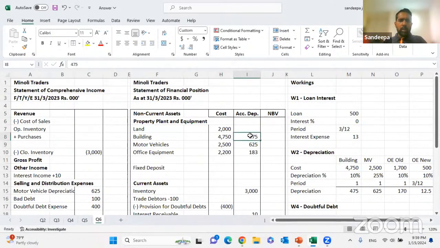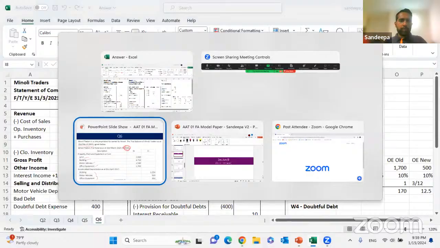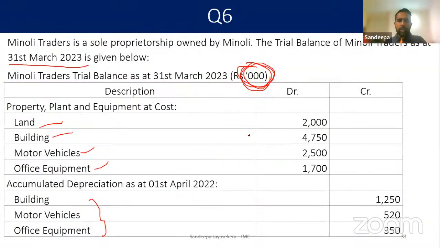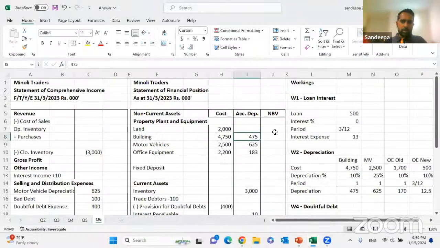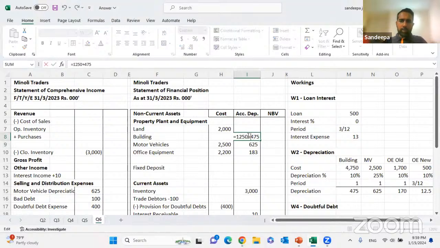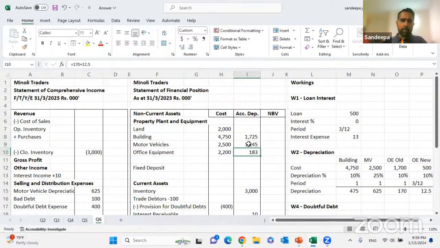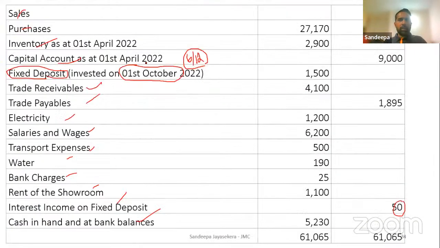Right, we'll put the accumulated depreciation as well. 1250, 520, and 350. So building here 1250, then 520, then 350. Right, then sales came to a figure of 48,000. Sales 48,000.